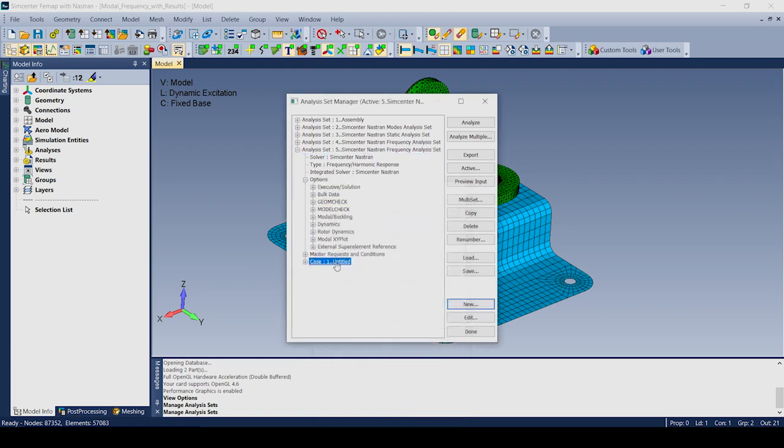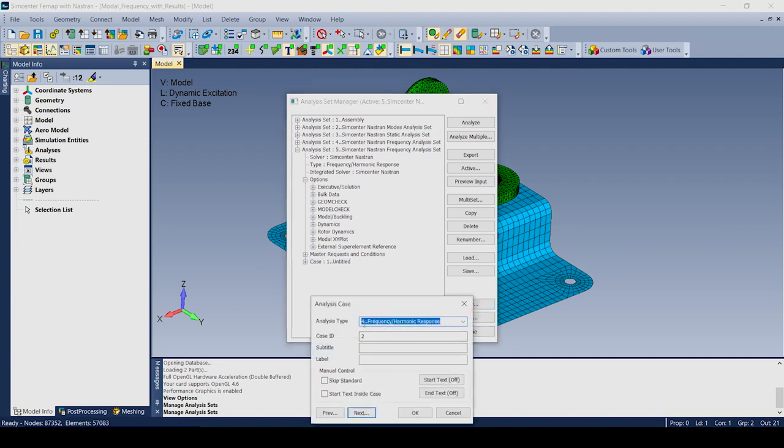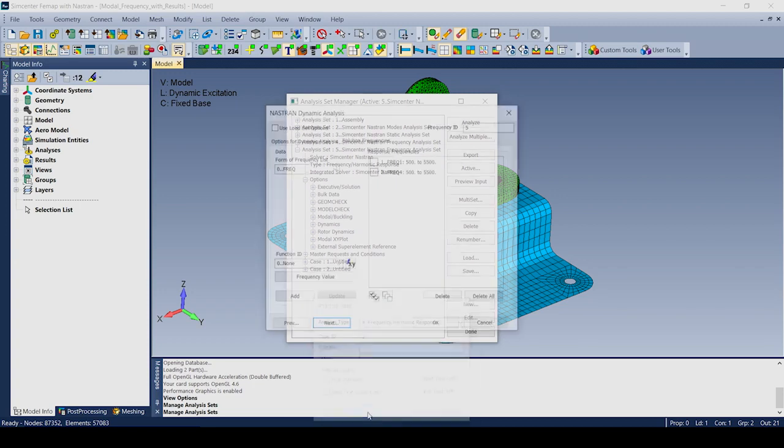At this point, I'm going to want to make a dynamic subcase, so I just click on my existing subcase, click New. This one's going to be specified as a frequency harmonic response. It's going to say Next.